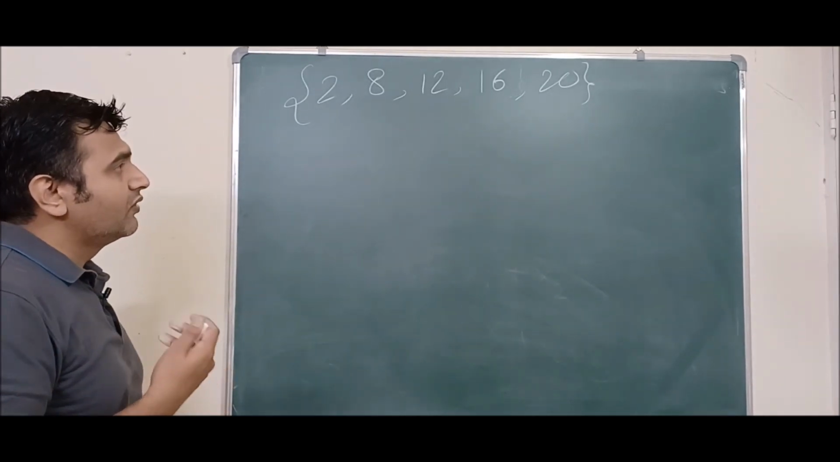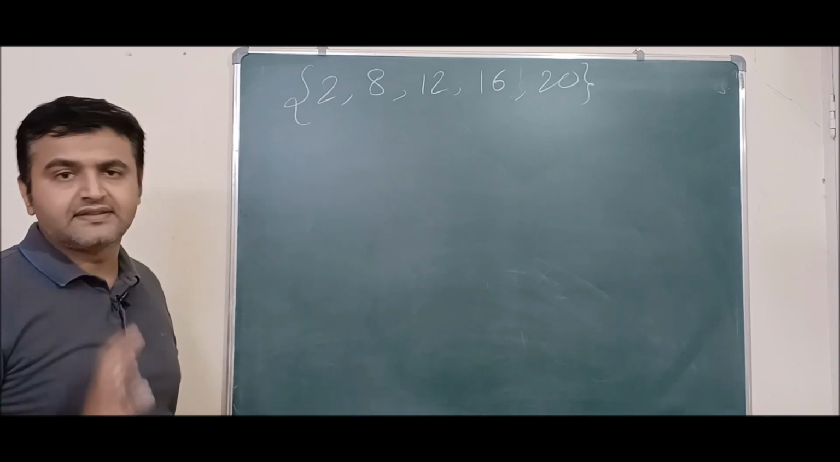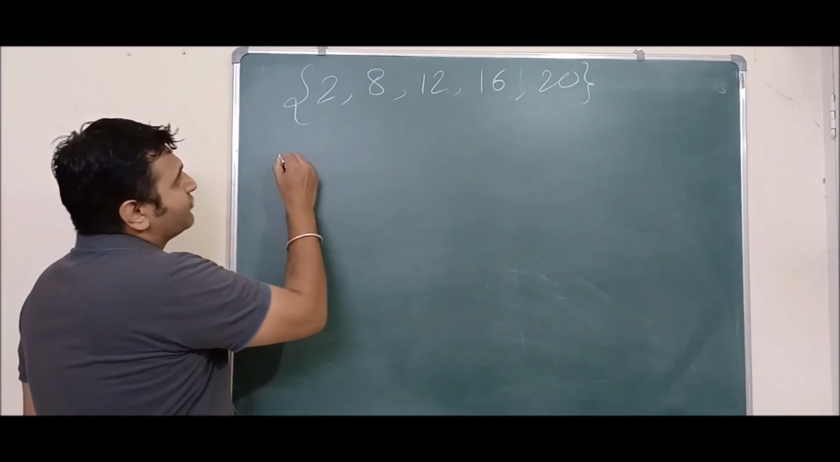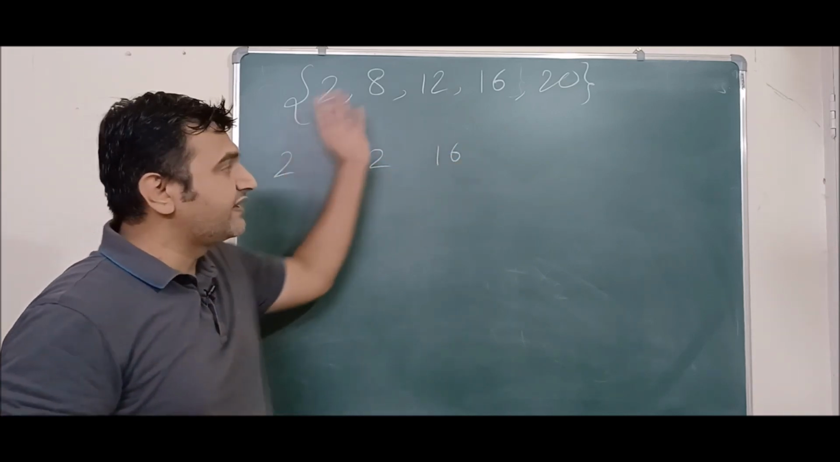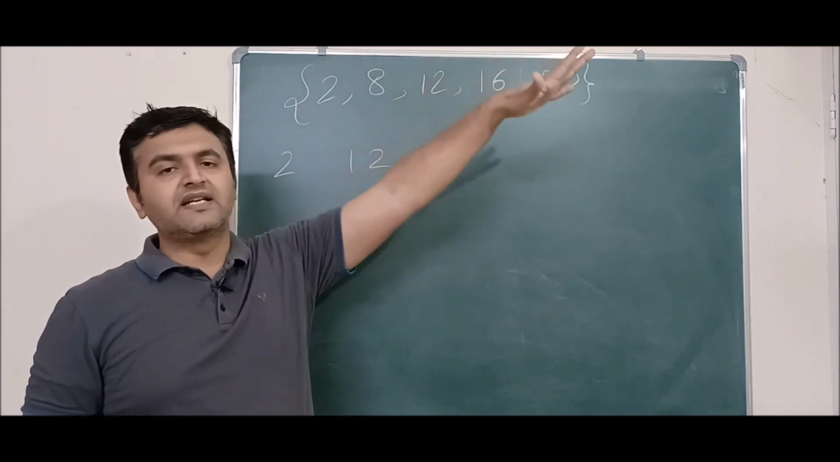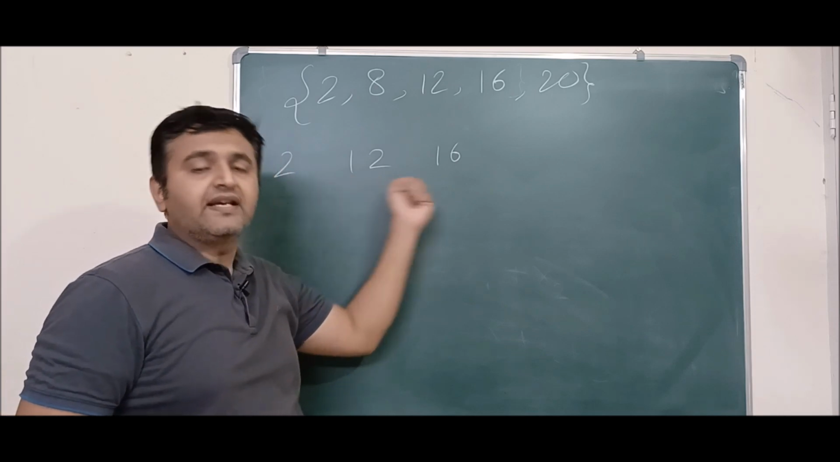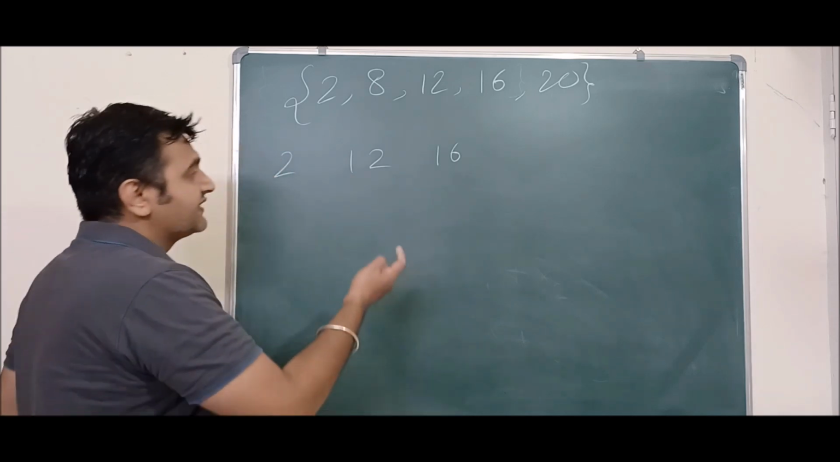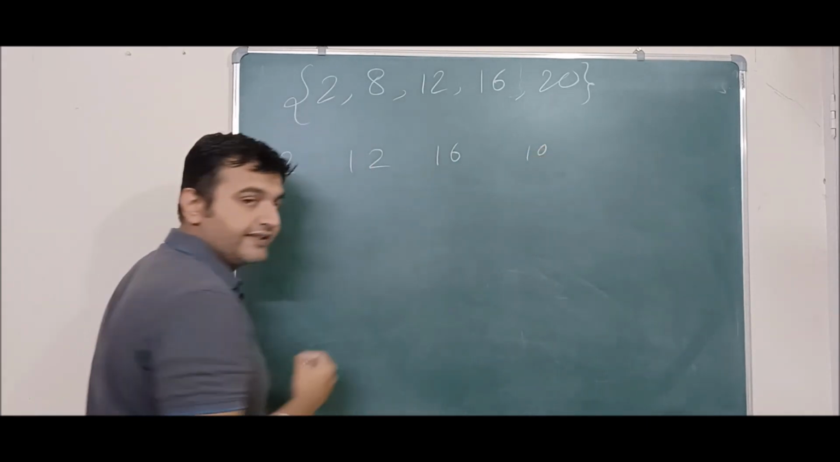Now you take all possible samples of size 3. Suppose you take 2, 12 and 16. I want to find the average of this. Well, this is a small data set, so you can easily find the average. But if you have a big data set, then you take a sample and find the average of this sample. So what is the average in this case? 16, 28, 30. So the average is 10.